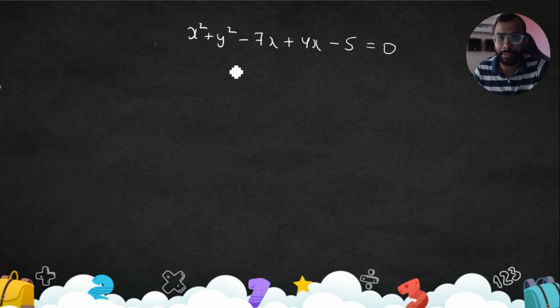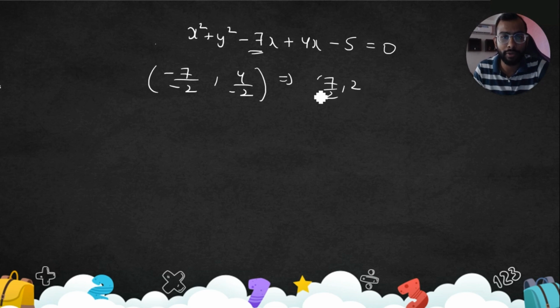Let's see the center. Center is nothing but minus 7 upon minus 2, 4 upon minus 2. Directly divide by minus 2. So we'll get 7 by 2 comma minus 2. This is your center, minus g comma minus f.